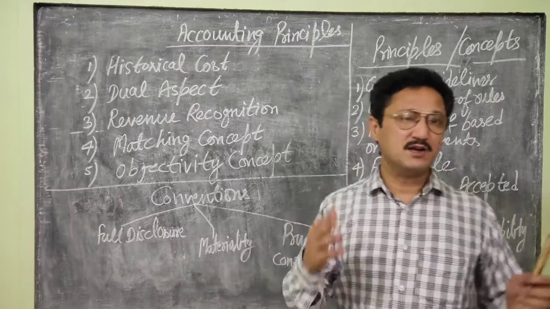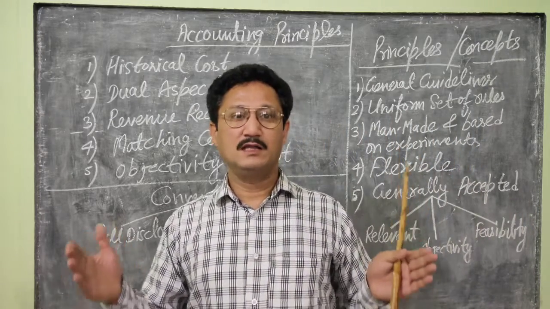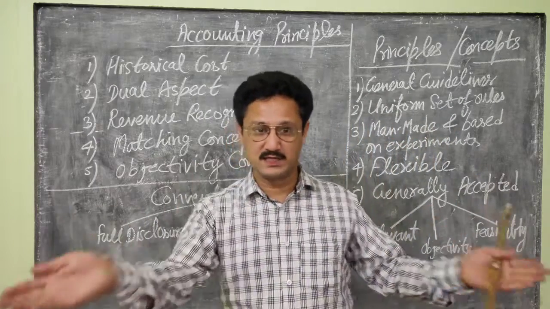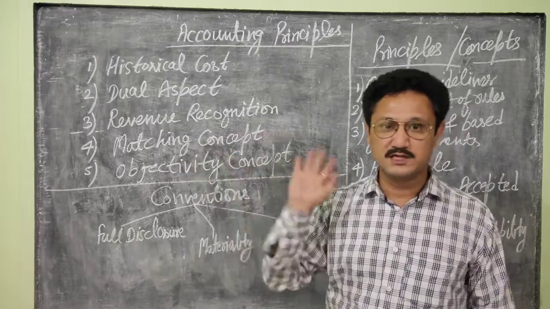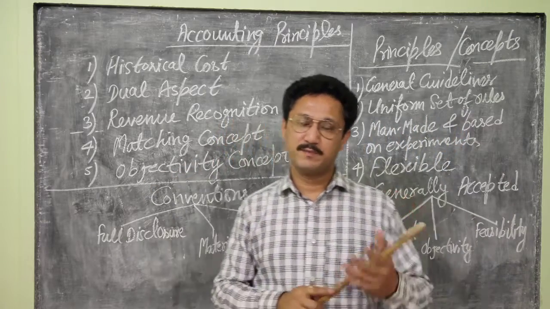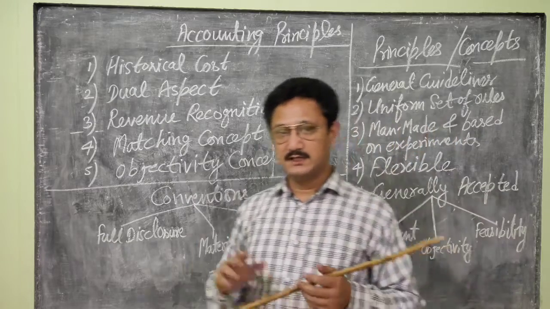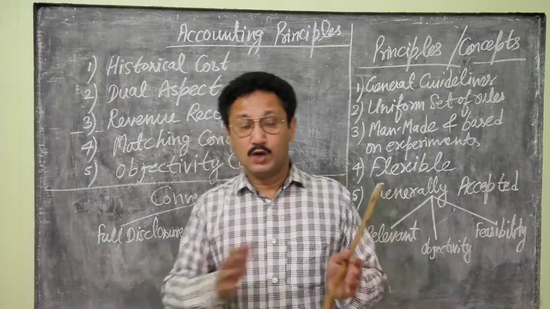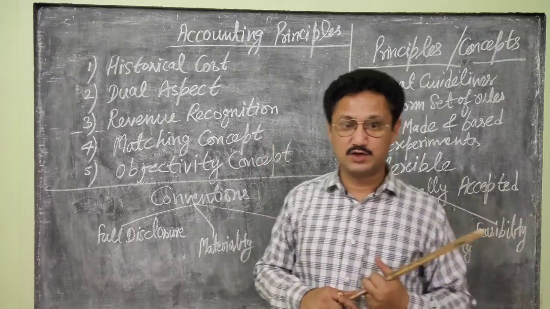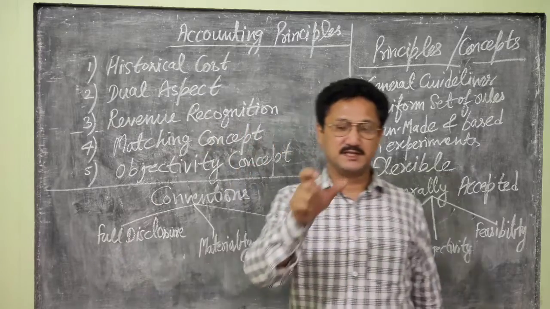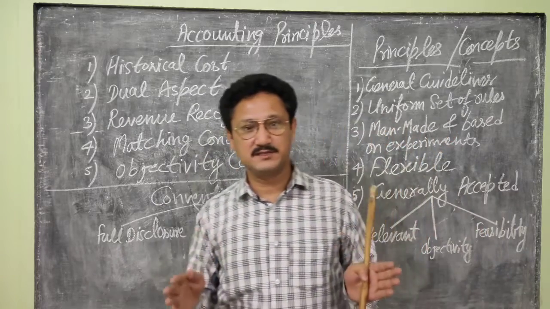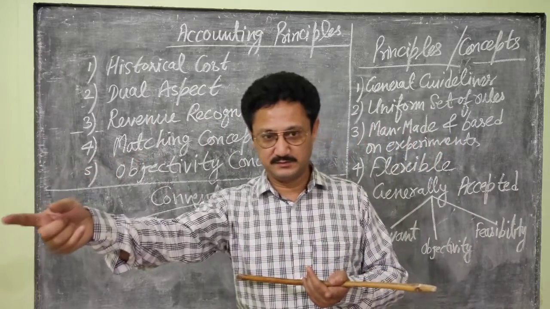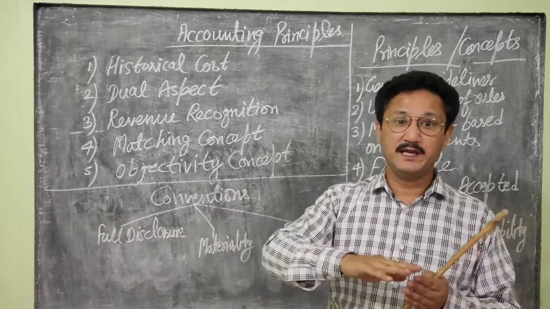It says that all the accounting information required by the users, whatever is important for the users of accounting information, whether owners, creditors, government authorities, tax authorities, the income tax department, or our employees, whichever users need accounting information, whatever information is significant, whatever information can change the mind of the interested users should be disclosed.